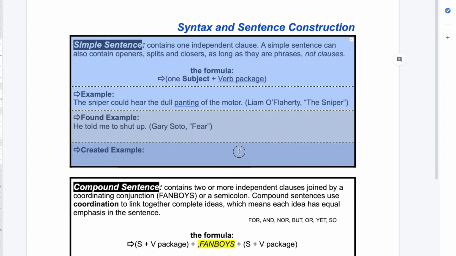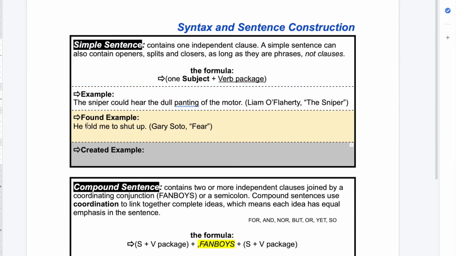Now I'm nearly done with my simple sentence. I found an example from our passage Fear. Now my job is to create an example. I need to create a simple sentence that demonstrates my understanding of simple sentences, that shows I know how to create a simple sentence. And so I guess I could follow this as a model where it's got my subject, my verb, and then a couple of things after that verb to finish up the package. So I'll kind of use that as a guide, but I'm not going to copy it.